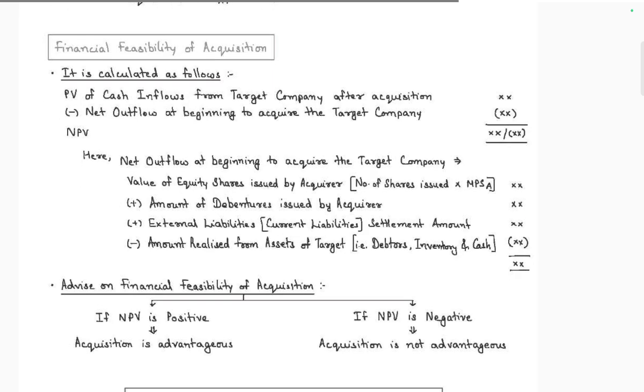Total net outflow at the beginning of acquisition of the target is the value of the entity used for the acquisition, plus amount of debentures issued by the acquirer, plus external liability, minus amount realized of assets and liability. This is the outflow at the beginning of acquisition.